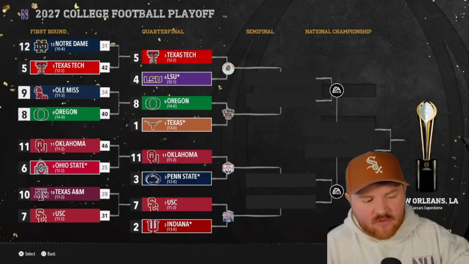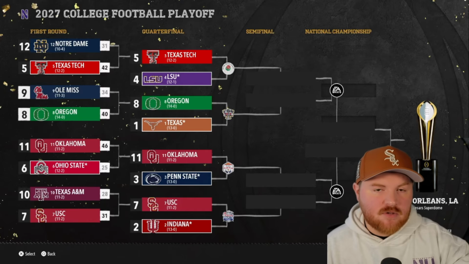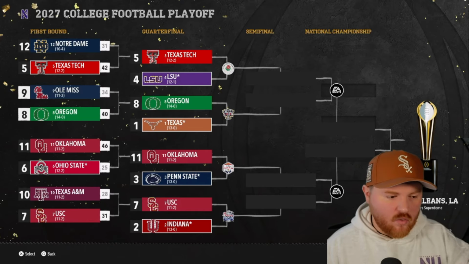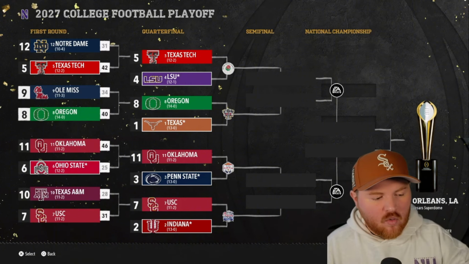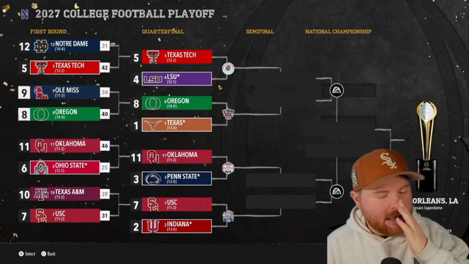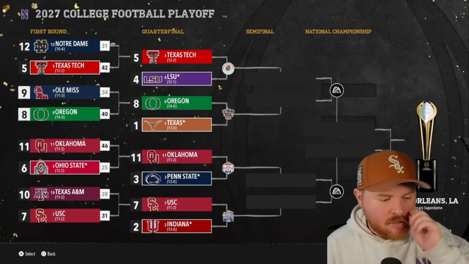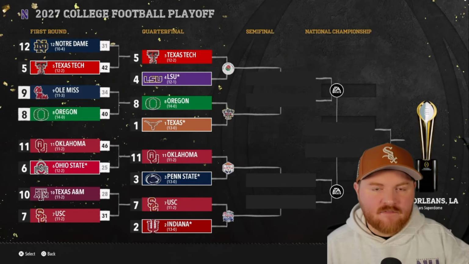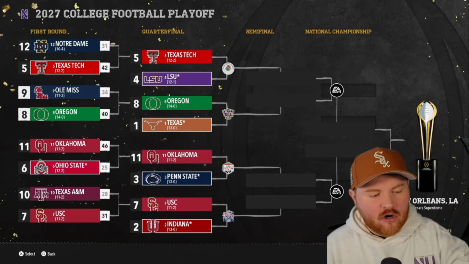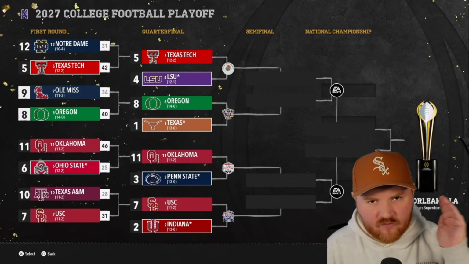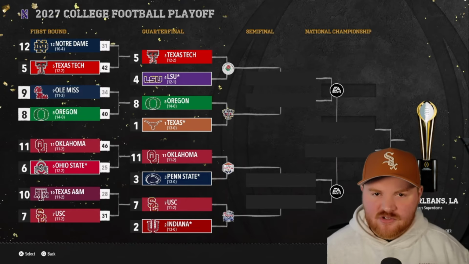Texas Tech also would be in the running here, and Penn State actually also would be in the running if they could win, because they made it to a national championship game in the first season. So we have 3 teams, I think, really in the running for the number 1 team. And then the Big 12 has a couple teams here that if they win would clinch. They have 3 teams in the second round. If any of those win, they would clinch it. Penn State could clinch it for Conference USA. Oregon could clinch it for the Pac-12. If any of those 5 teams win, then we know. Otherwise, we're going to have to do some research.